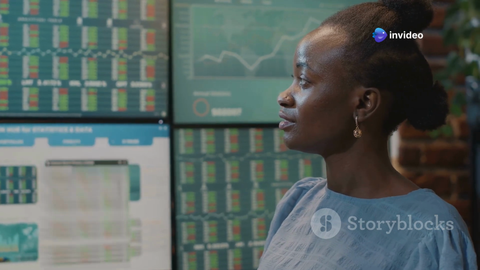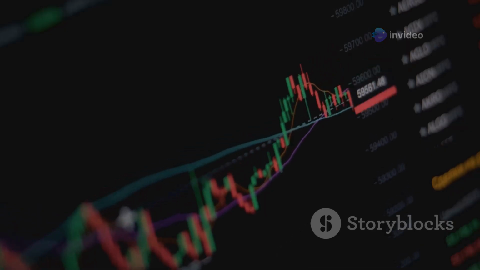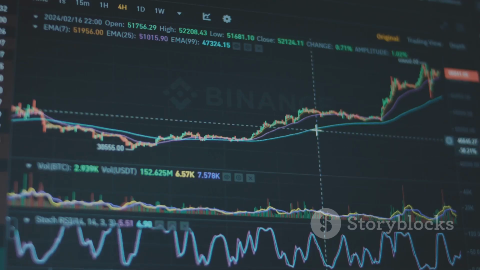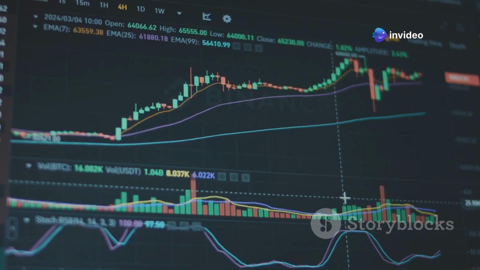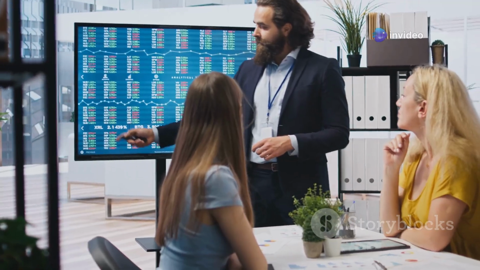Section 5. Market Analysis and Investment Disclaimer. As of January 26, 2025, Render token shows a mix of bullish and bearish signals. Analyzing market indicators such as trading volume, market capitalization, and correlations with other cryptocurrencies can provide insights. However, these are just indicators, not guarantees.